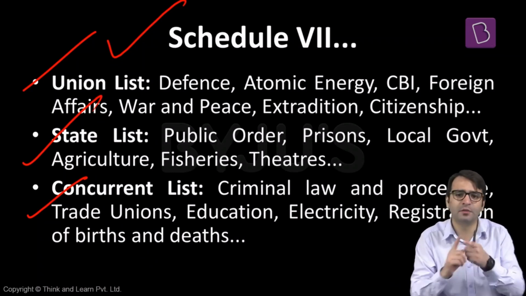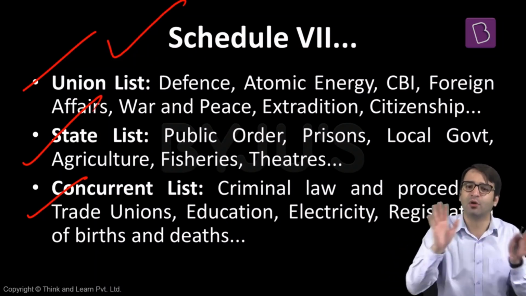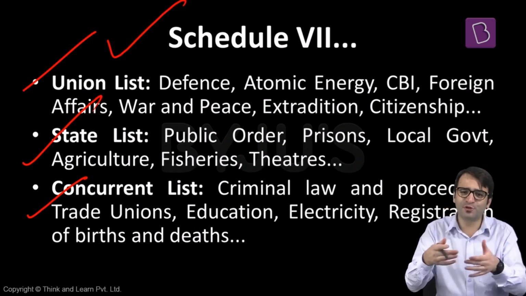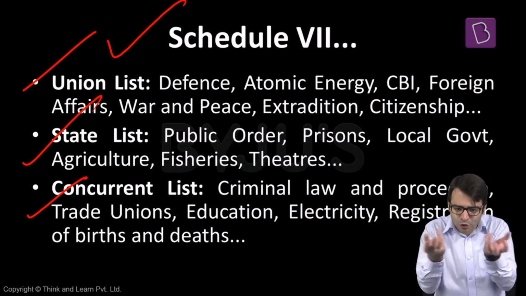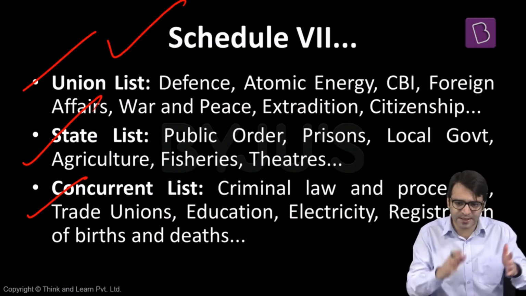State list: agriculture, police, law and order, gambling. On all these matters, in normal circumstances, only the state government, only the state legislature will have a right to make laws. What are these normal circumstances? When president's rule or national emergency is imposed, this distribution of powers gets suspended. So our federal constitution assumes the shape and form of a unitary constitution. But leave that aside.